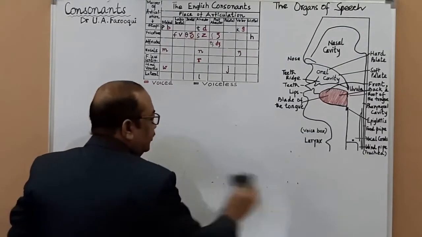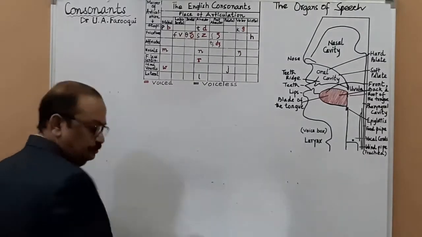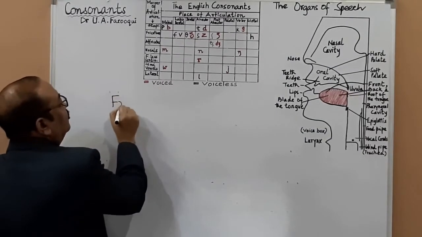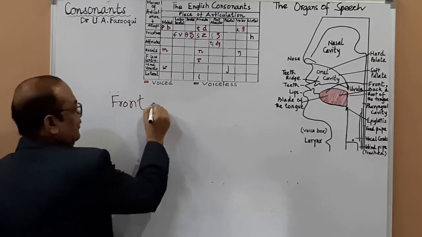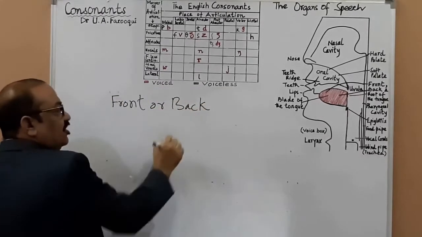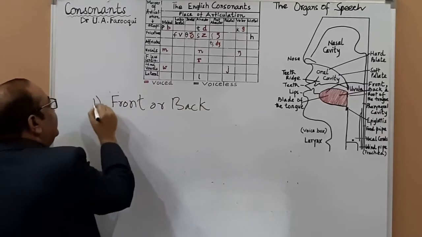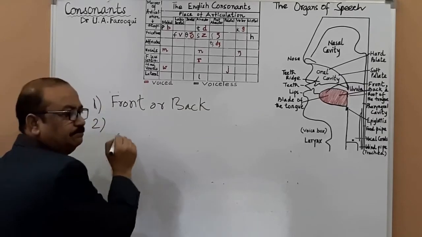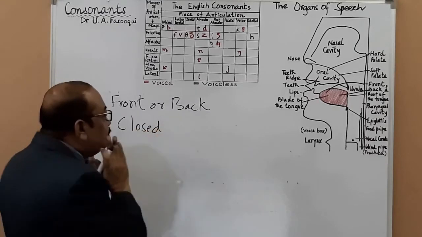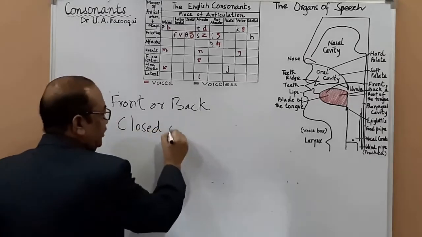Yes, sir. Can you tell me what it was? Front or back, close or open. Very good. We discussed whether it's a front vowel or a back vowel. Number two, closed or open, whether the position of the jaws is closed or open.